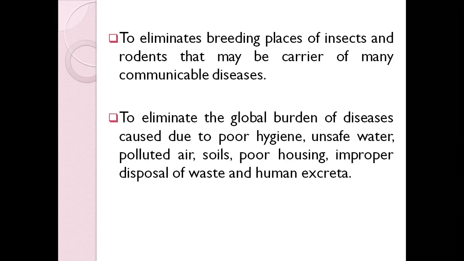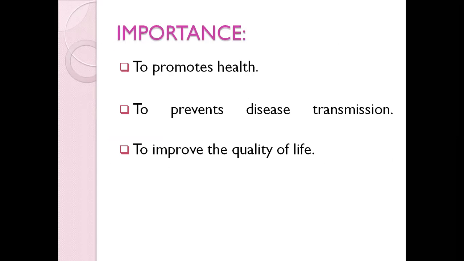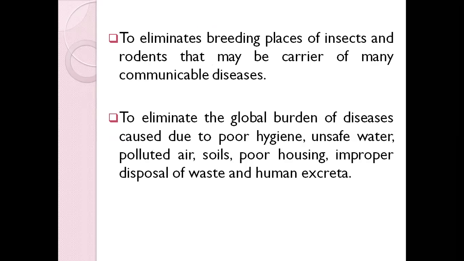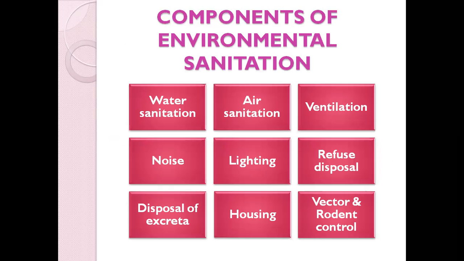To eliminate the global burden of disease caused due to poor hygiene, unsafe water, polluted air, soils, poor housing, improper disposal of waste, and human excreta. So this is why we need environmental sanitation. This is what environmental sanitation is, and what is the main importance, or why we need to keep our environment clean. Next we'll be seeing what are the main components of environmental sanitation.